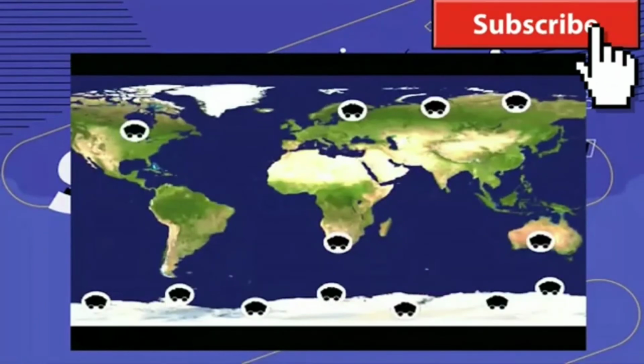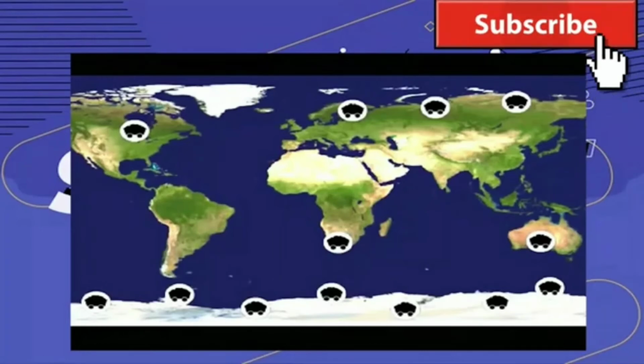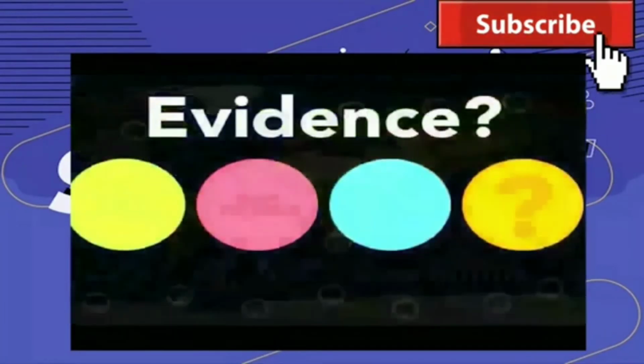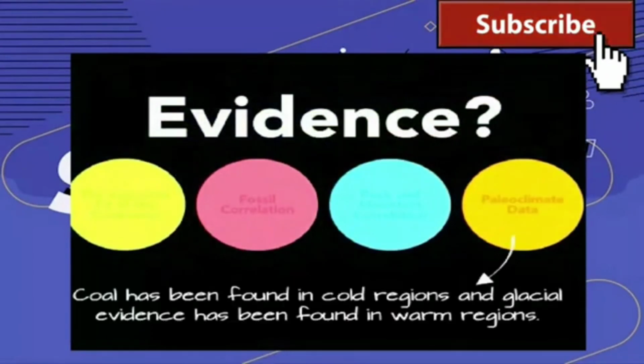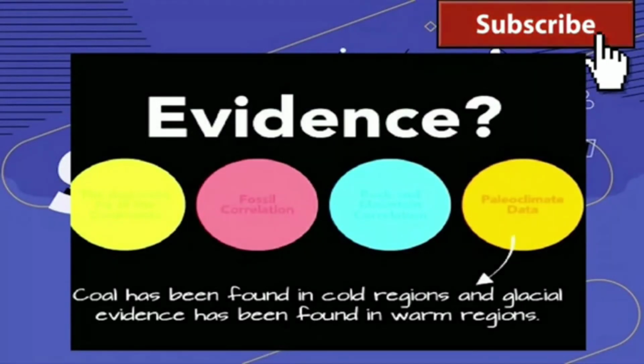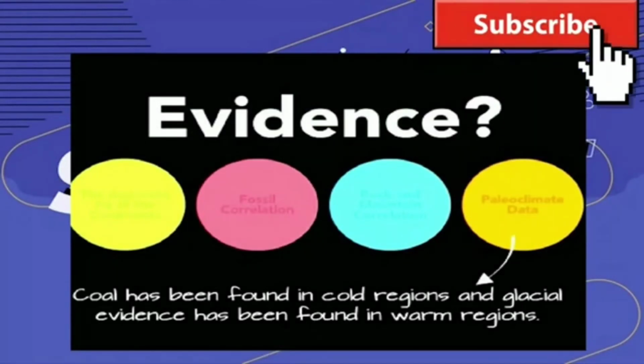Now let's look at where coal is found on Earth. Anywhere you see this little icon, we have found coal deposits. Now let's think about this. Coal forms from tropical plants. These are not tropical climates, yet they have coal, which is evidence of a past tropical climate. And so this, just like the glaciers, suggests that the continents have moved over time. And that becomes evidence number 4, paleoclimate data, or past climate data. The observation that coal has been found in cold areas, and that glacial evidence has been found in warm areas.